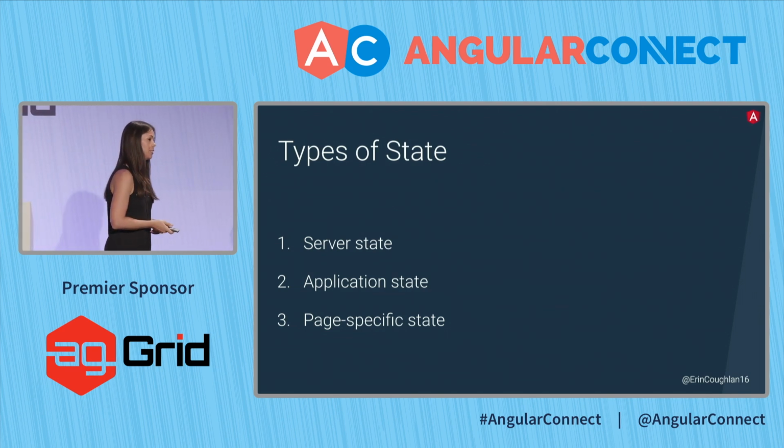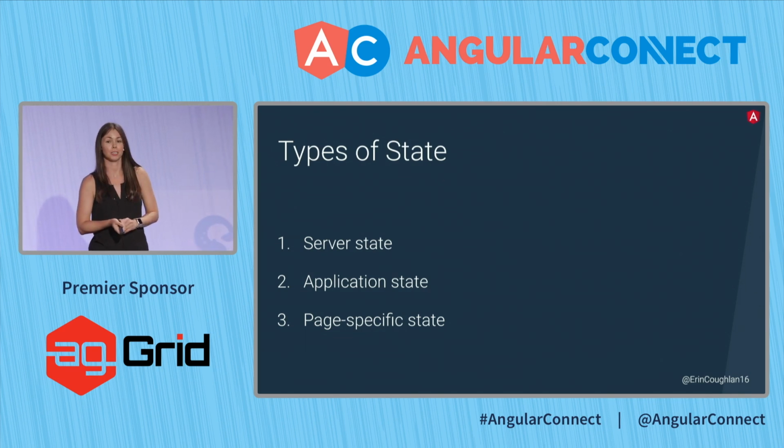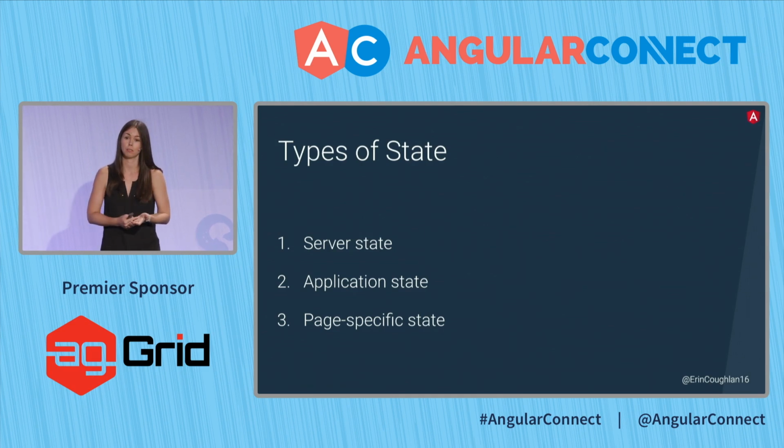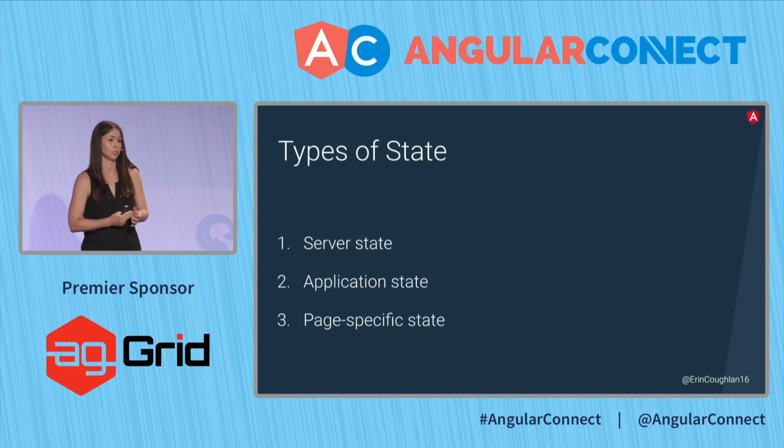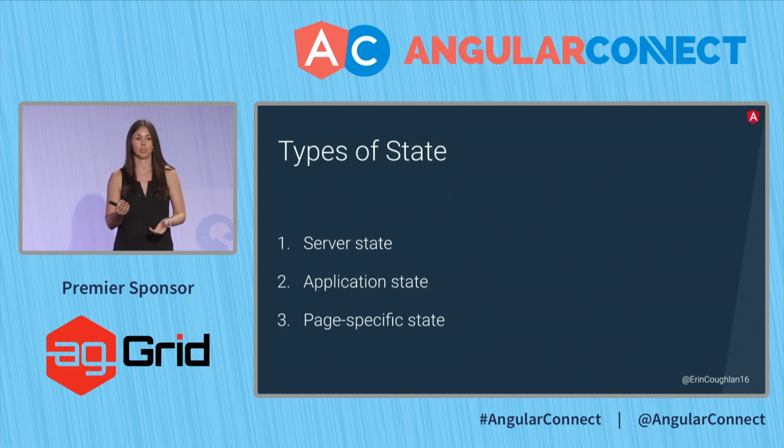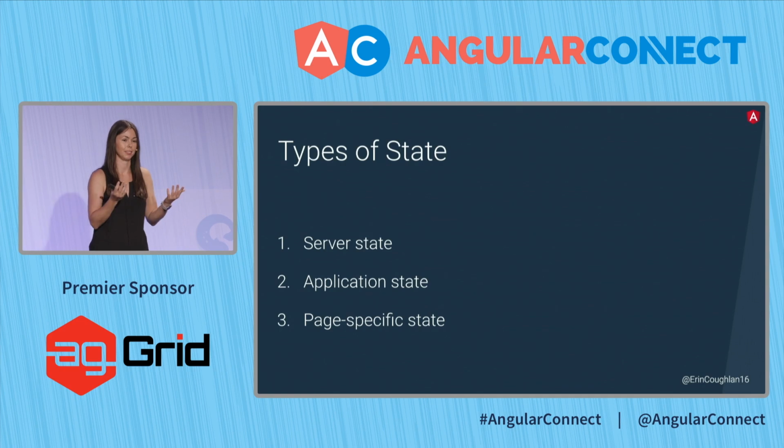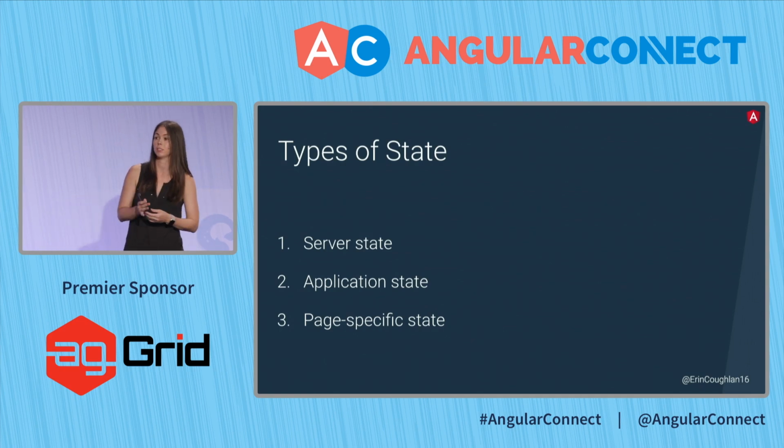So there's a few different types of state. You can actually break this down further, but the three I like to think about is really the server, the application, and your page. The server is data in the back end. You get it through either HTTP client or some other URL fetcher that you have.